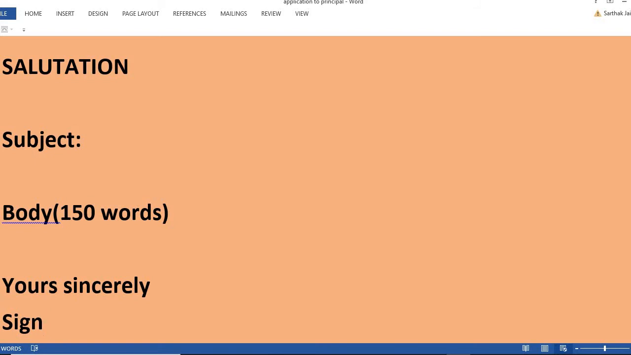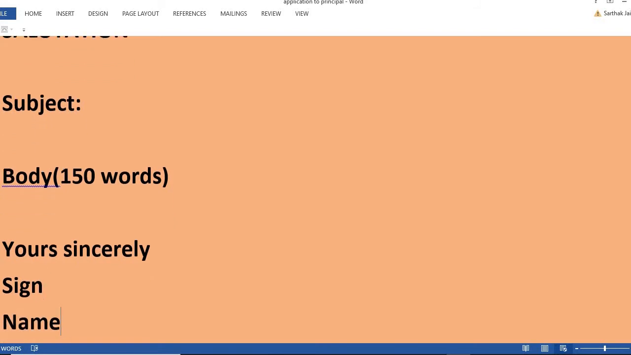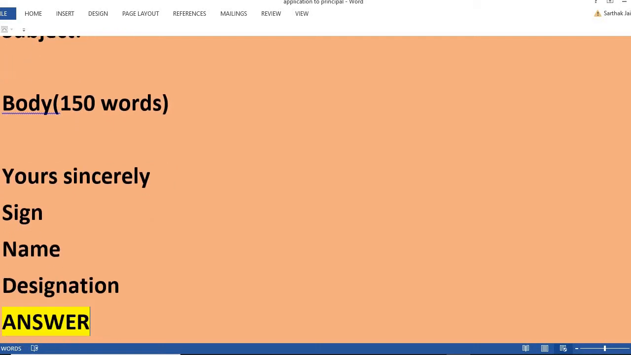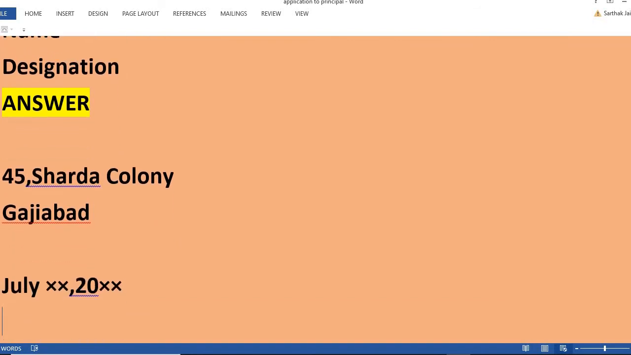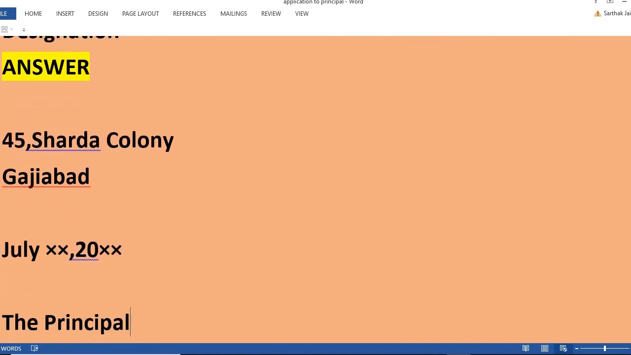And then subscription, after the content you will again leave one line gap. You will put subscription with your sign, name and designation. So let us see how I have incorporated all these details.